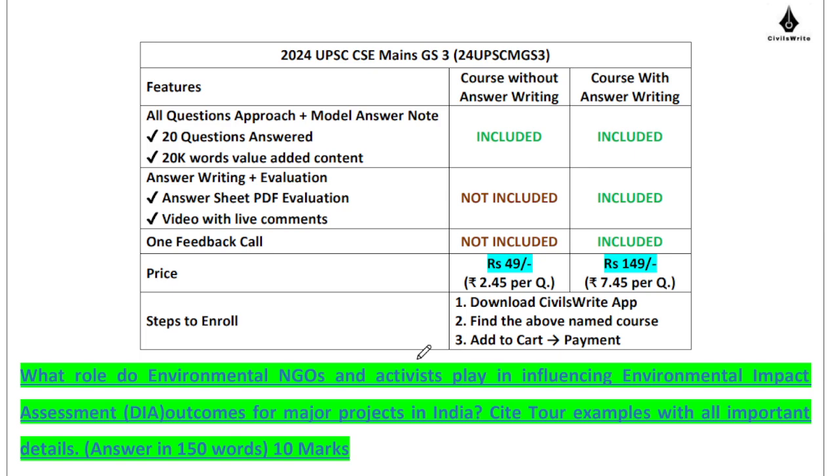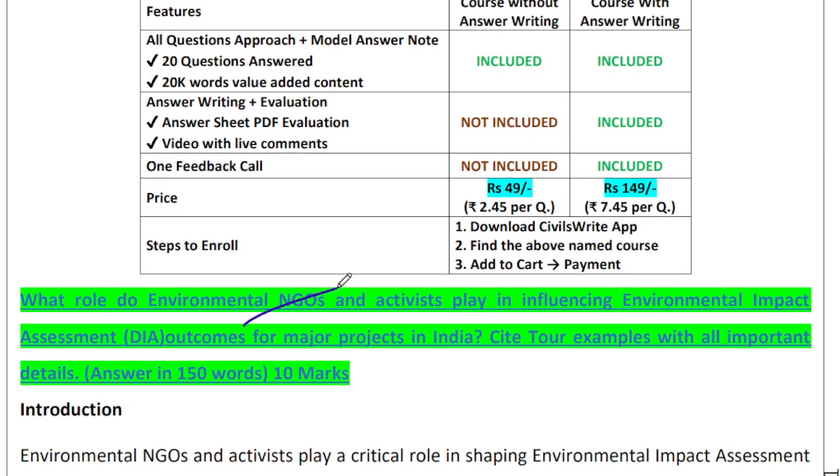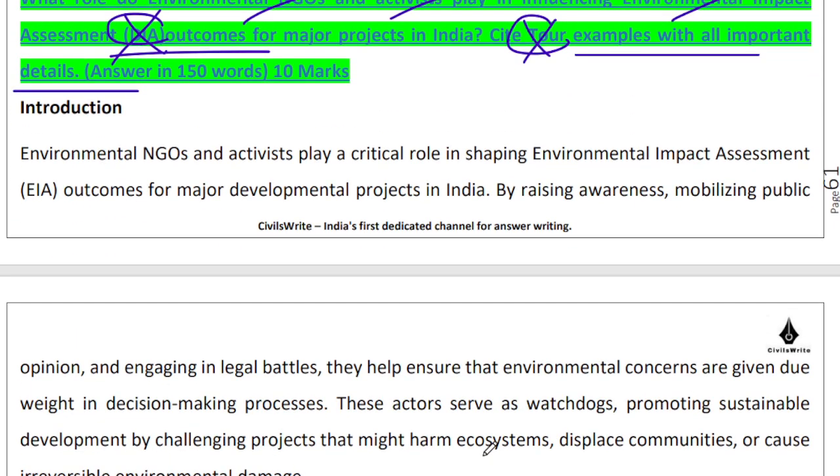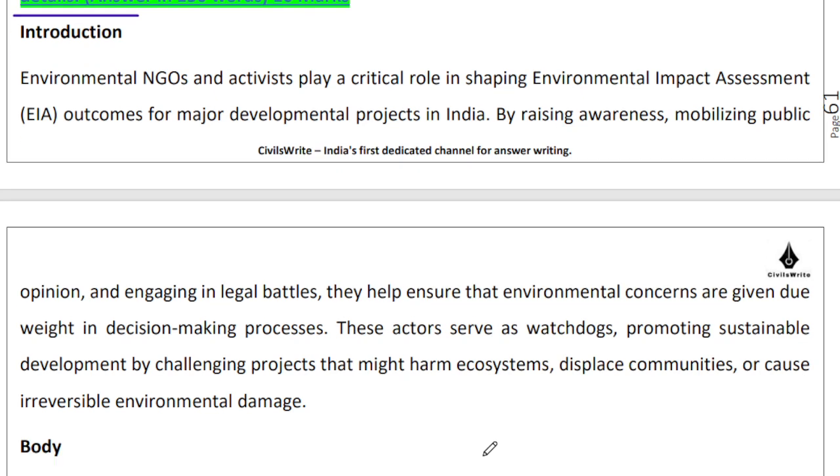Starting with the next question. What role do environmental NGOs and activists play in influencing environmental impact assessment outcomes? Not DIA, EIA, I'm sorry, right? Cite examples with all important details, right? I'm sure that this is a mistake over here again. Sorry about that, right? So the idea over here is that environmental NGOs and activists play a critical role in shaping the EIA outcomes, right?